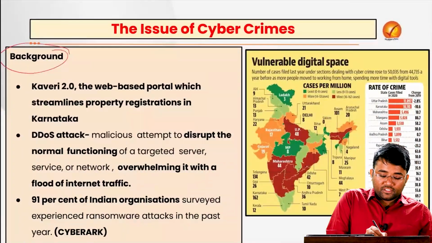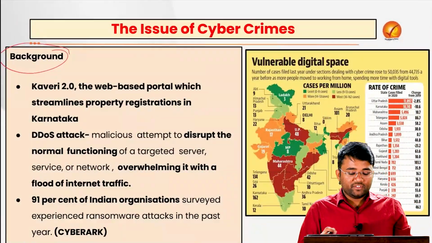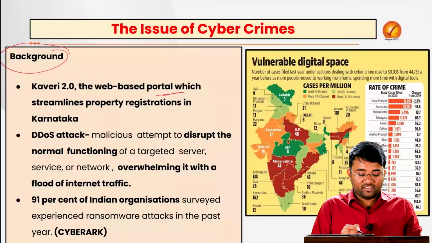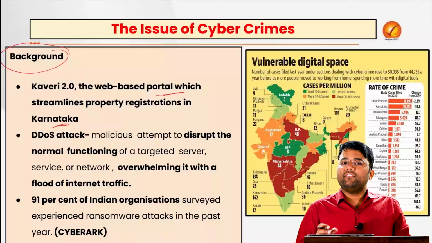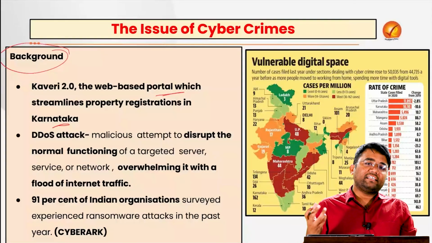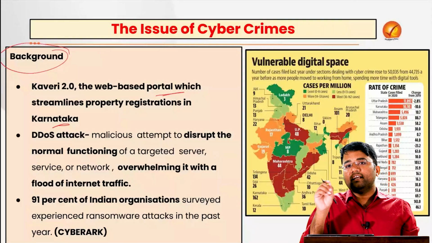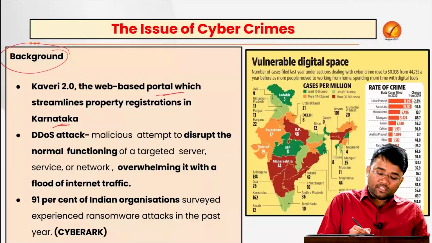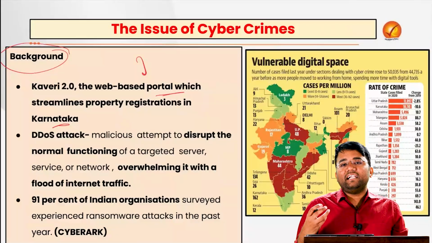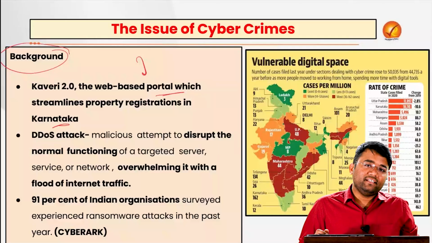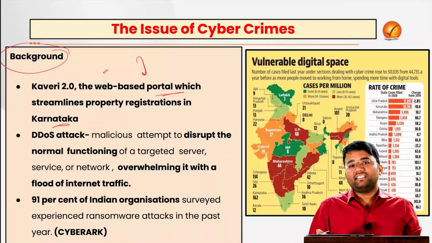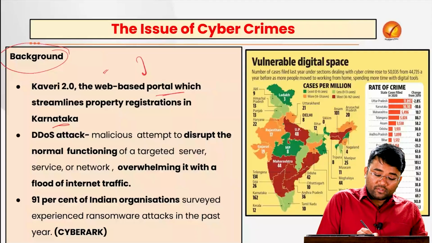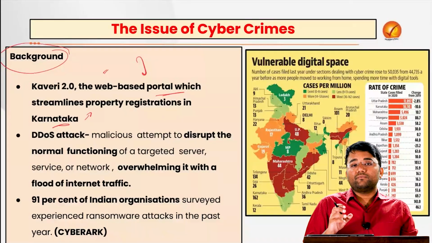Now, the background of this topic is that Kaveri 2.0 is a web-based portal which streamlines the property registration in Karnataka. That is, whenever you are going to buy a plot of land or agricultural land, earlier the registration and every process was manual, which was taking a lot of time, and Karnataka, to ensure that they are focusing on e-governance, developed this portal, but they have faced a severe attack, and that is the reason the services were impacted.